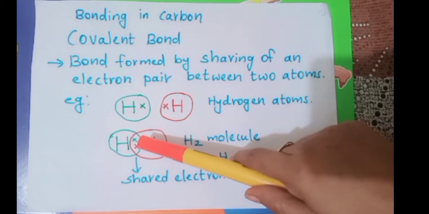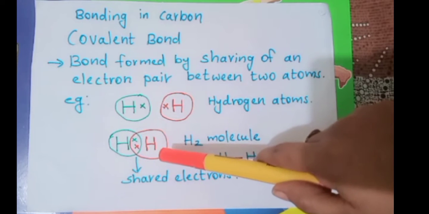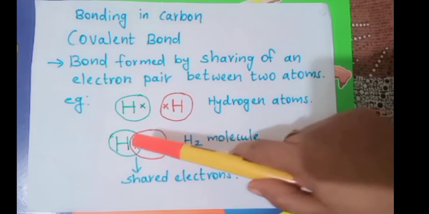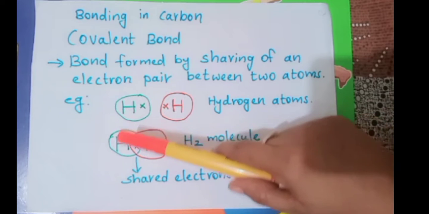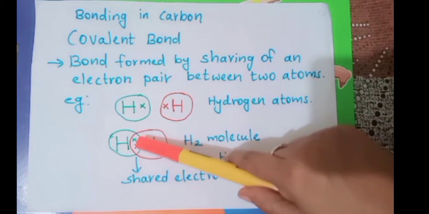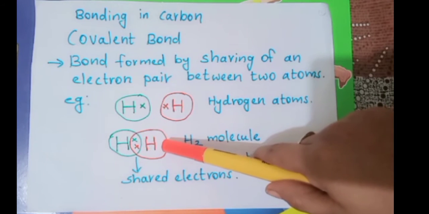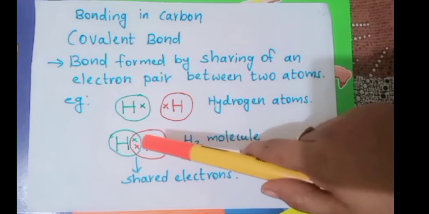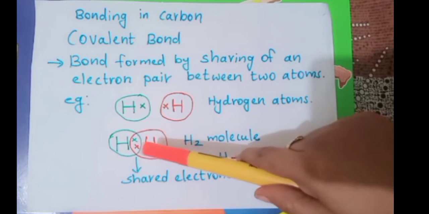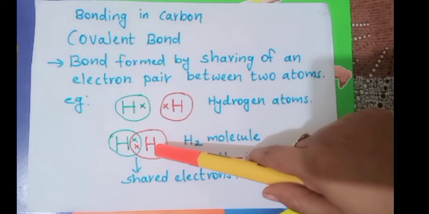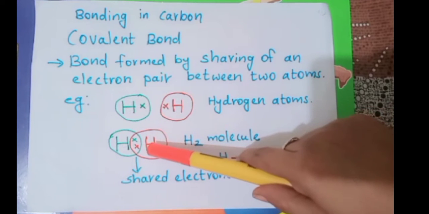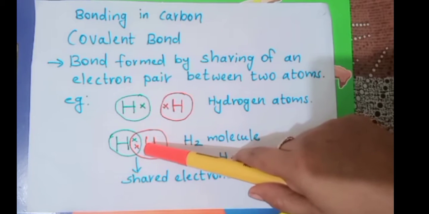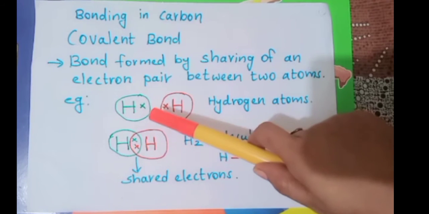That means a pair of electrons is shared between two hydrogen atoms, and these two hydrogen atoms attain the configuration of 2 electrons each. The first one has 2 electrons, and the second hydrogen atom also gains 2 electrons. So these two hydrogen atoms become stable by forming a bond between them by sharing a pair of electrons, and they attain a stable configuration of 2, and thereby they form the covalent bond.